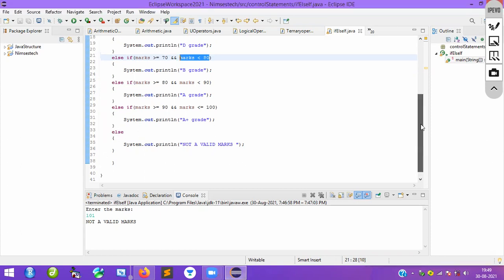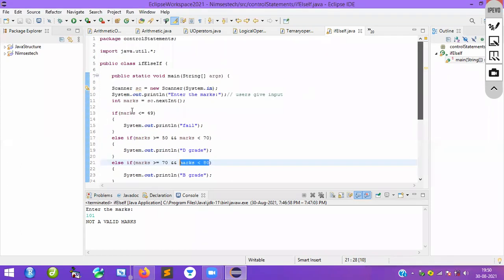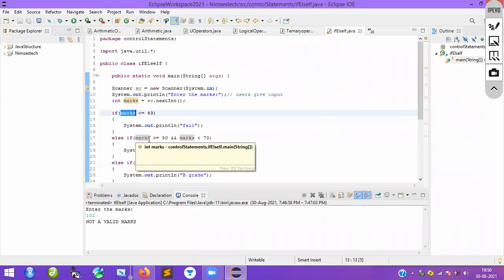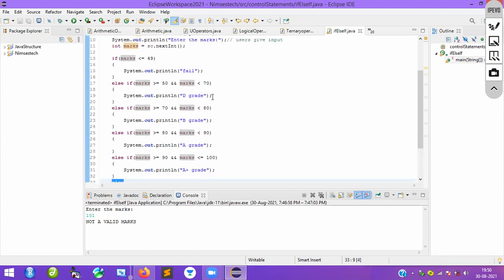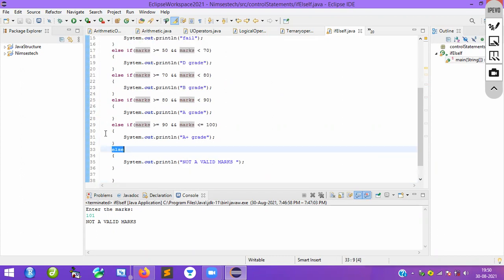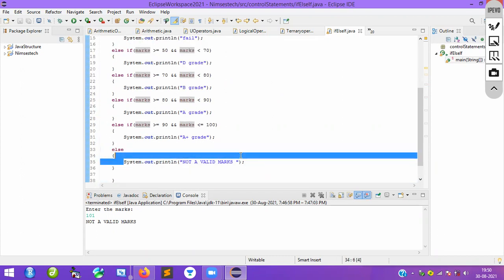You can see this program very clearly. Marks is evaluated against 49, then against 50 as well as 70, like that. So it will not go to the else part directly. It will evaluate each and every condition. Later, if everything is false, then it will go to the else part.